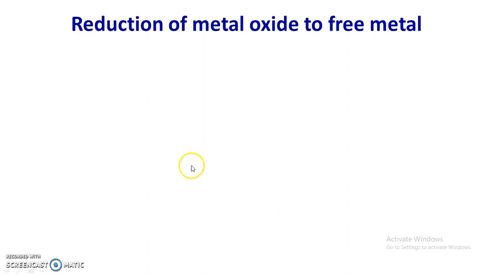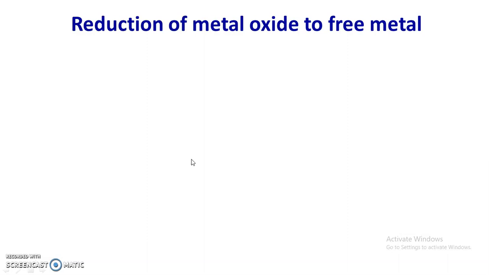Now, what is the reduction of metal oxide? This step, the process of converting metal oxide into metal, is called reduction. This is one of the important steps of metallurgy.